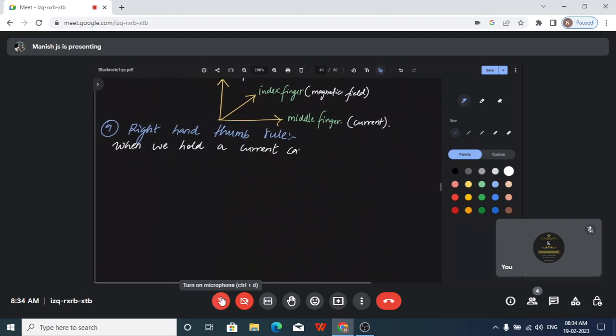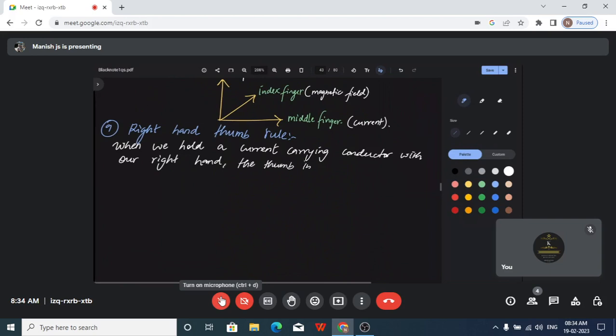When we hold a current carrying conductor with our right hand, the thumb indicates the direction of current, while the coiling of the four fingers indicates the magnetic field.